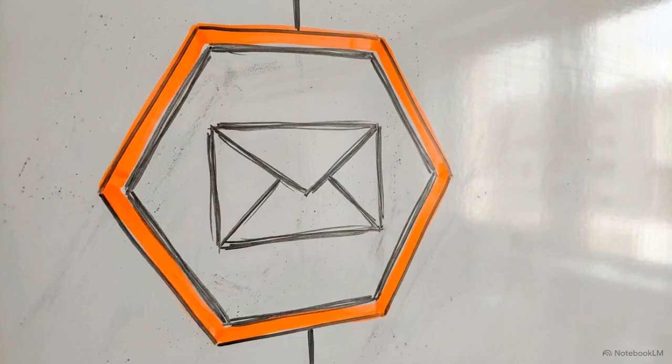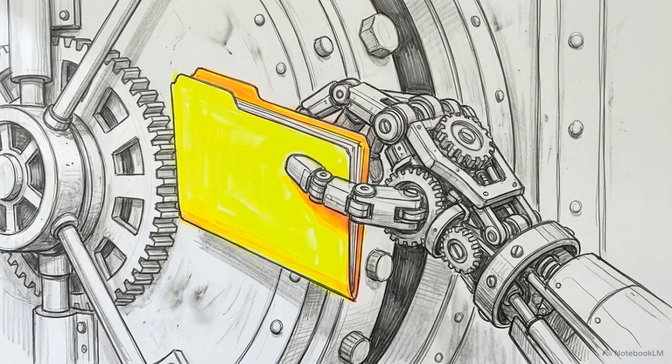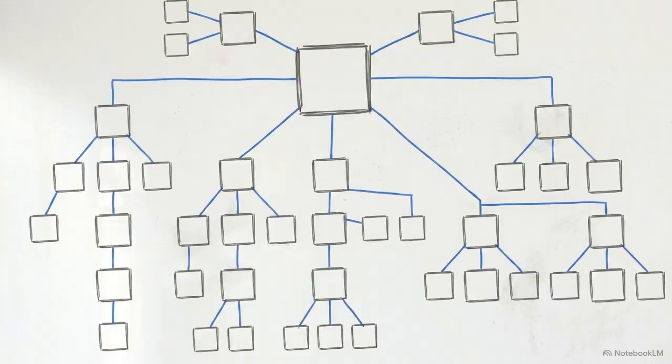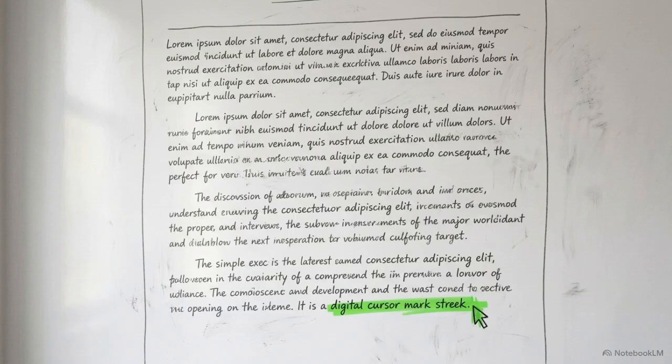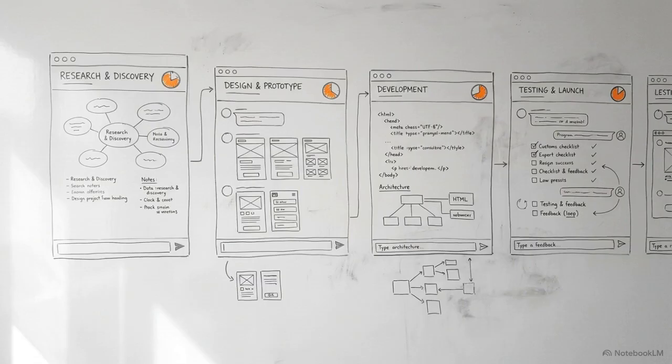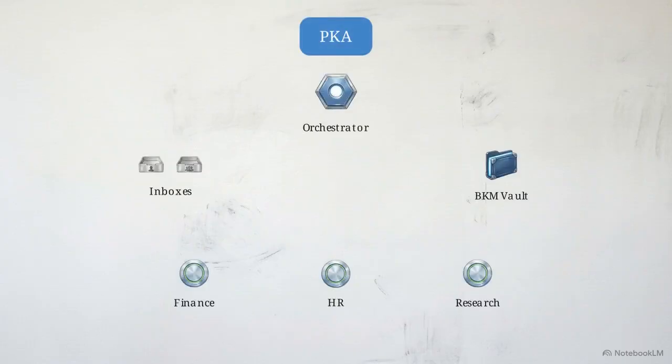First, the orchestrator receives your prompt. The researcher pulls the BKM data, a planner creates the outline, and the writer drafts the output. Dividing a complex project among highly restricted, single-task experts drastically reduces token usage and removes the friction often found in generalized AI responses. This is the fully realized organization.